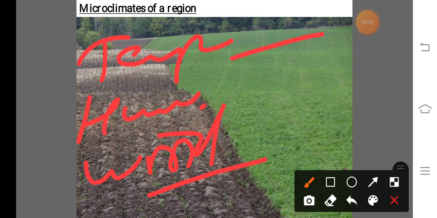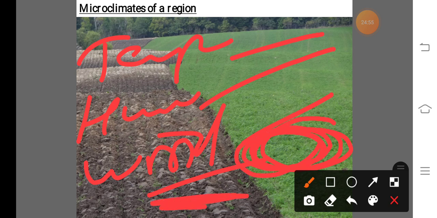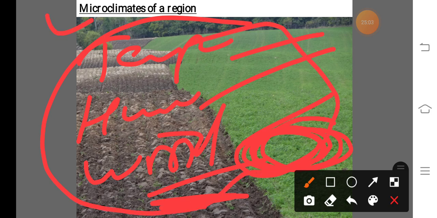That means the temperature, humidity or moisture or wind of the atmosphere near the ground surface, also the vegetation cover, that means the crop area, also the types of soil, also latitude, also altitude, that means elevation, and the season of that region. These are also responsible for changing the microclimatic condition of that region.